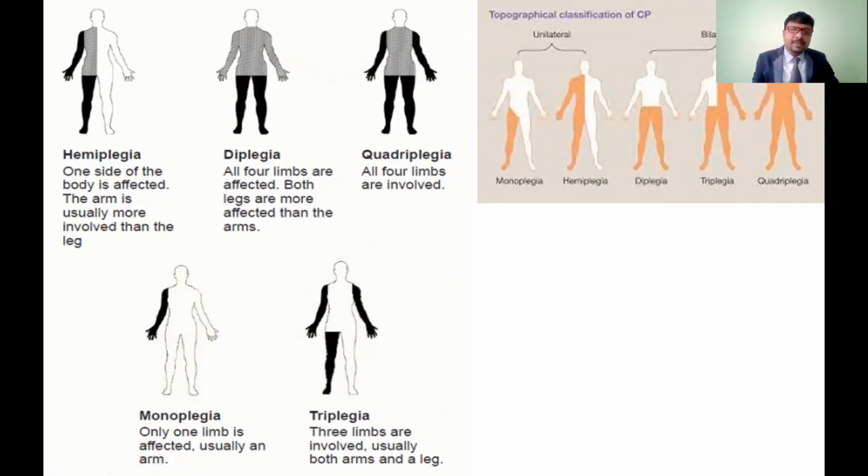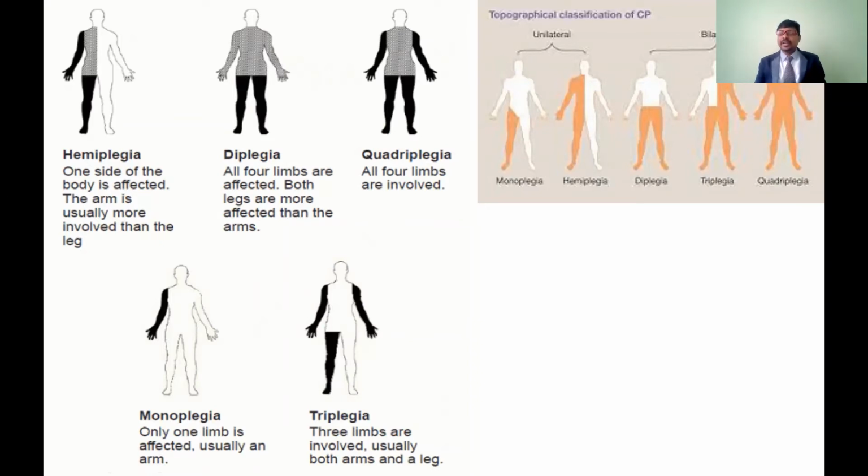In diplegia, both legs are more affected than the arms. The lower limbs are more affected, the upper limbs are also affected but to a lesser amount, that means the loss of function is more in the lower limbs than the upper limbs. Coming to quadriplegia, all the limbs are going to be affected, upper limbs and also lower limbs, and the trunk also. So the total body is going to be affected.